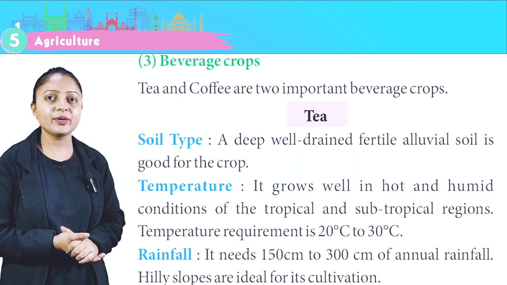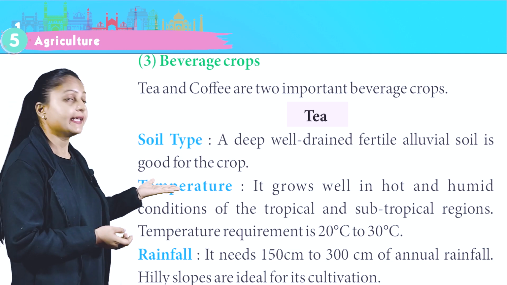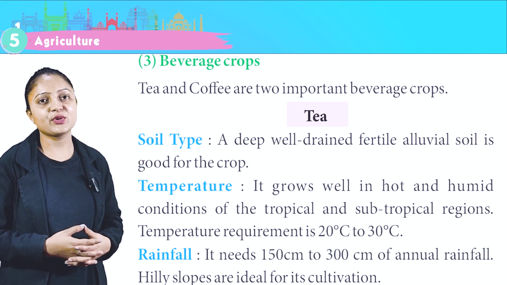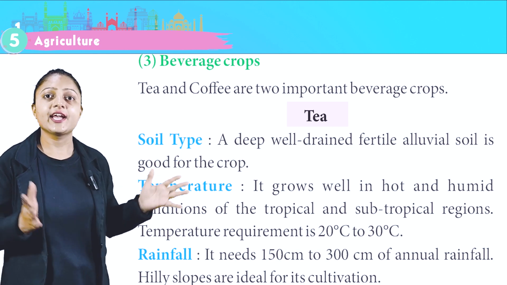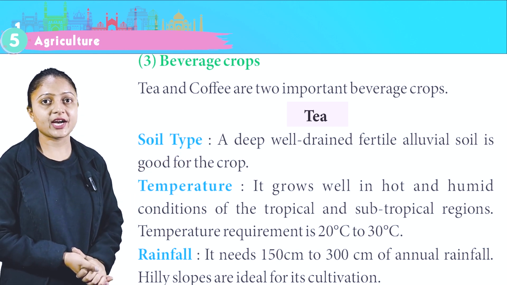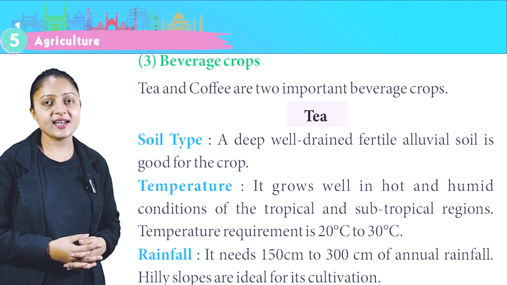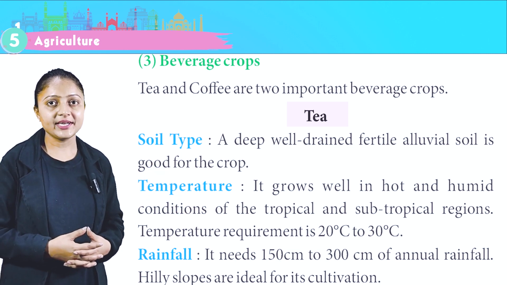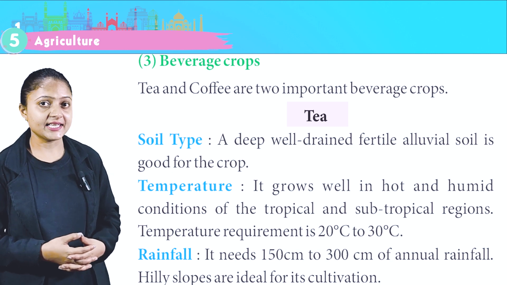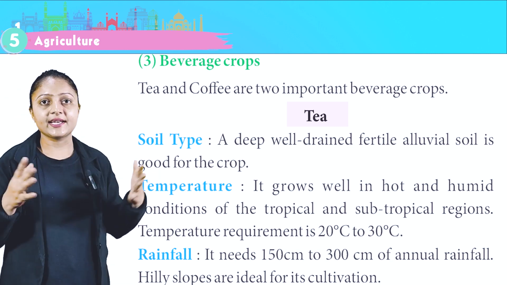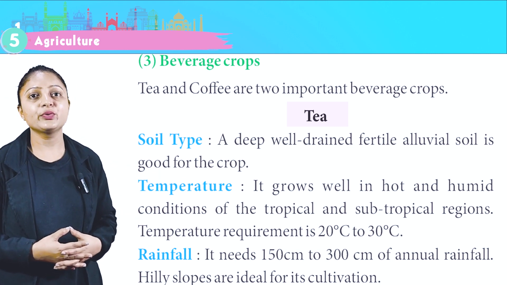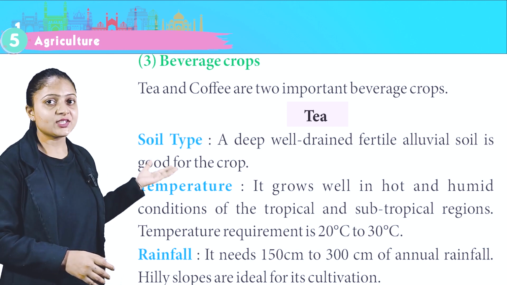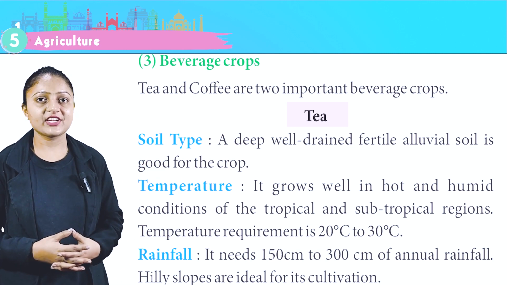Tea and coffee are two important beverage crops. Tea. Soil type, a deep, well-drained, fertile alluvial soil is good for the crop. Temperature, it grows well in hot and humid conditions of the tropical and subtropical regions. Temperature requirement is 20 degrees Celsius to 30 degrees Celsius. Rainfall, it needs 150 centimeter to 300 centimeter of annual rainfall. Hilly slopes are ideal for its cultivation.